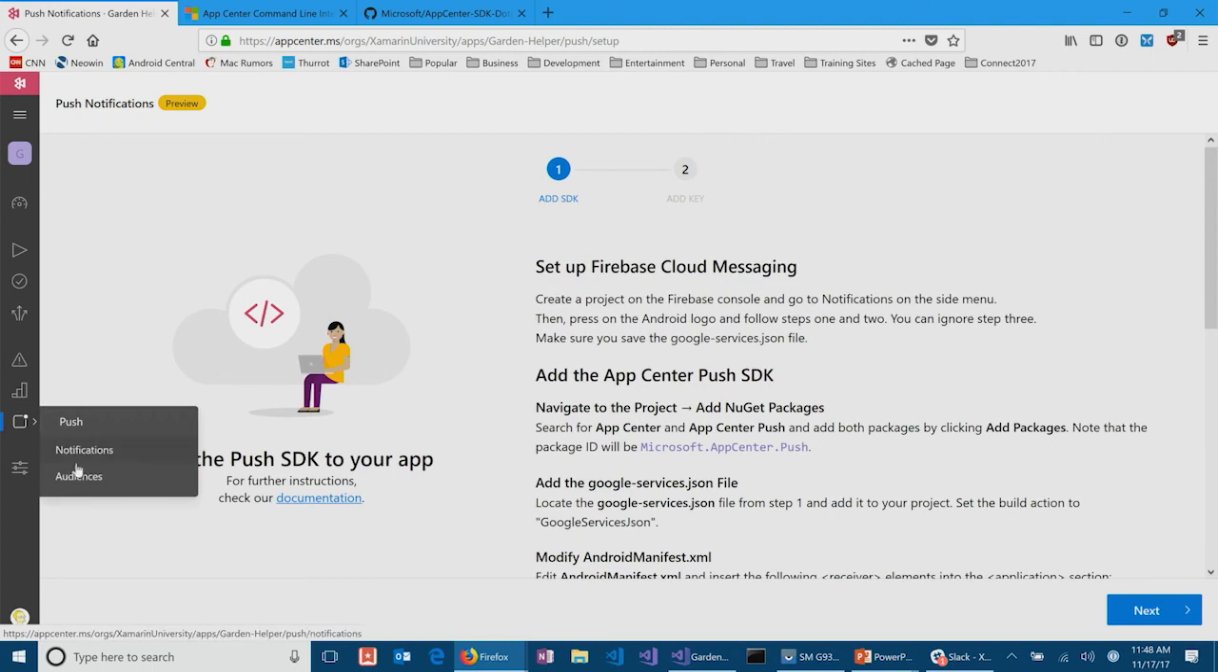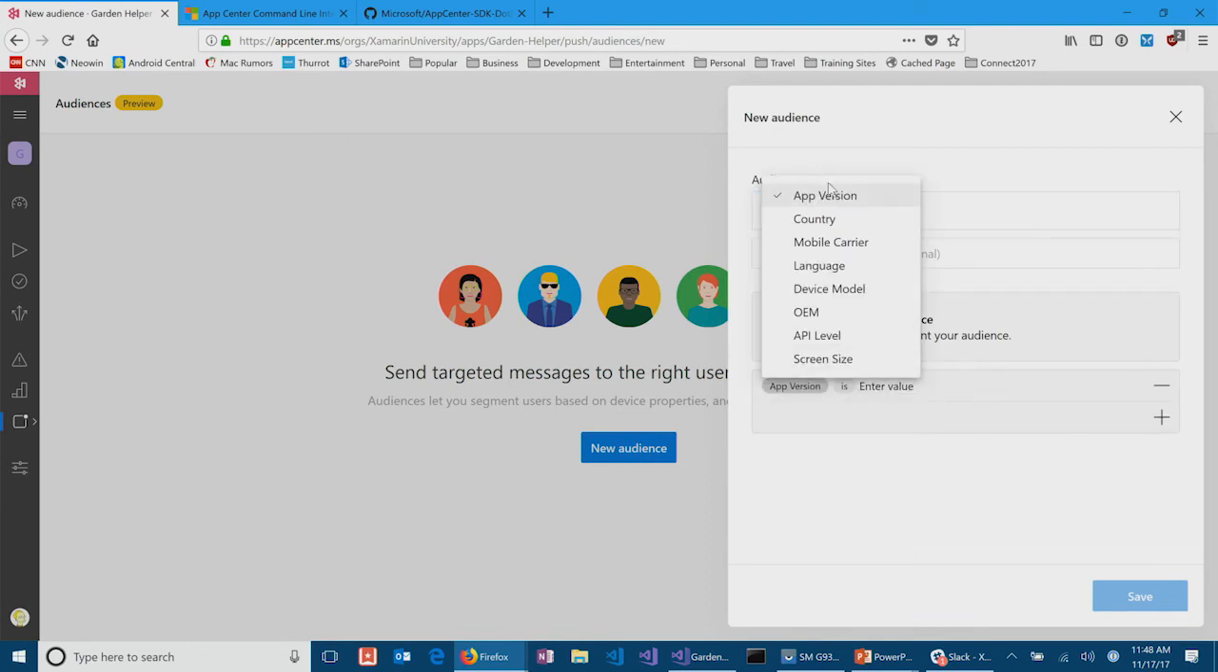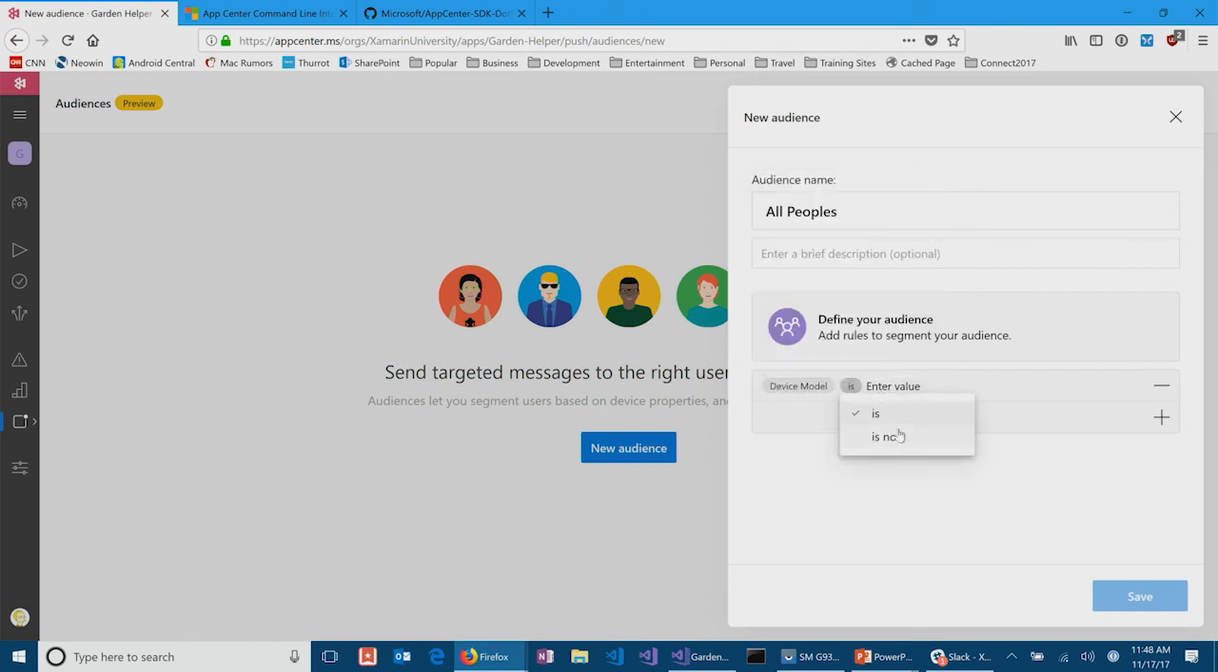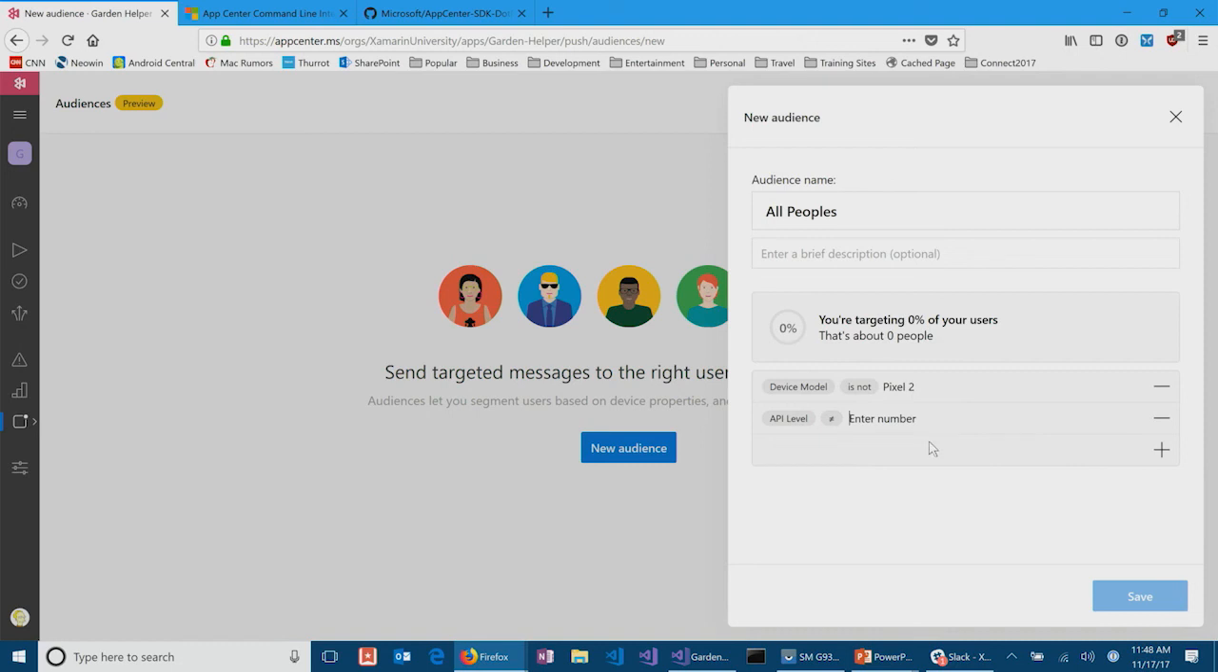But what I can do is go to my audiences and say, let me create a new audience. We'll call it all peoples. And I can add a rule. This is being driven off of analytics. So notice we've got country, the mobile carrier, the language. I could say the device model is or is not. We know it works on the Pixel 2, so I'm going to skip the Pixel 2. And then I could say maybe the API level is equal to, and I could put some number there. So I can define my audience. This then has a unique representation that I can then use to push those notifications to. So you could absolutely do that. And by the way, I'm pretty sure you can create these programmatically. I believe you can, yeah. So that's pretty darn cool as well. Fantastic.